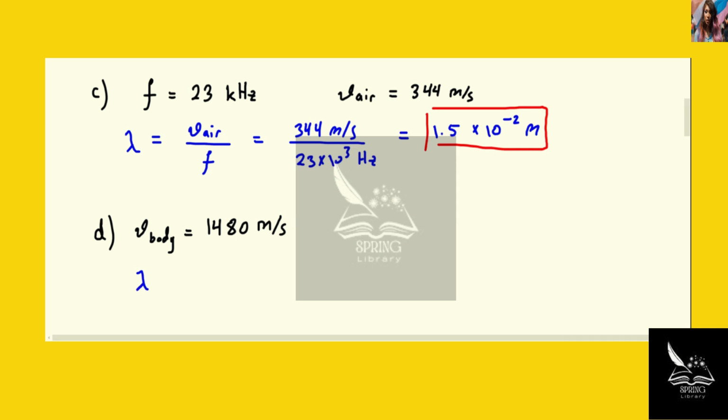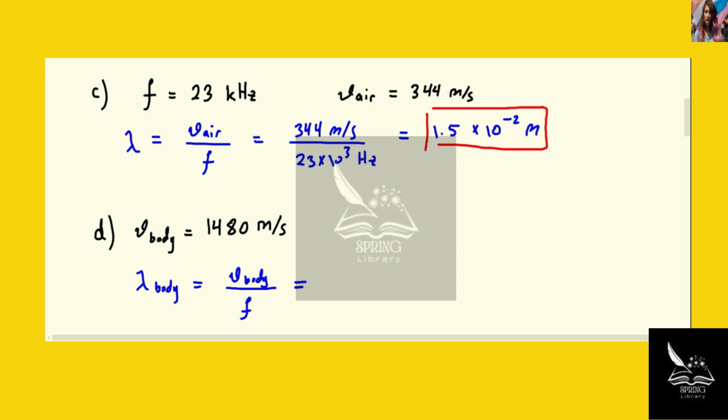So the wavelength inside the human body is equal to V body divided by the frequency. Now here, because we didn't change the sound, it will have the same frequency and the same energy.